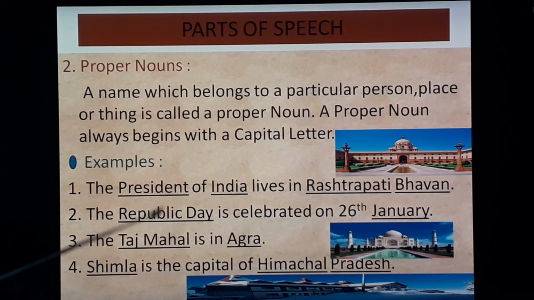Next, Shimla is the capital of Himachal Pradesh. So, Shimla, S capital, Himachal, H capital, Pradesh, P capital. So, how to identify proper nouns? It is related to a particular person, place, animal or thing and the first letter must be in capital form. So, that is called proper noun. All these come under the category of proper nouns.